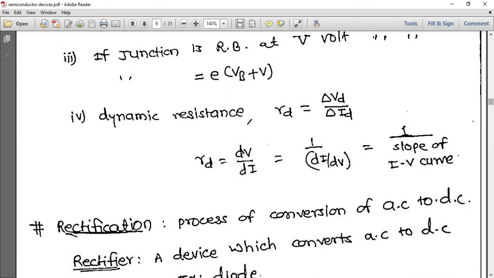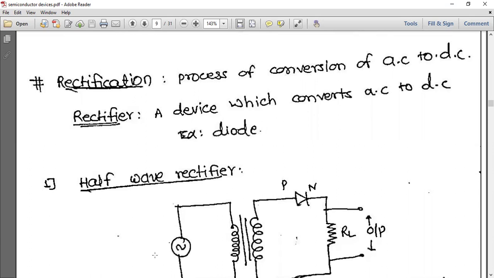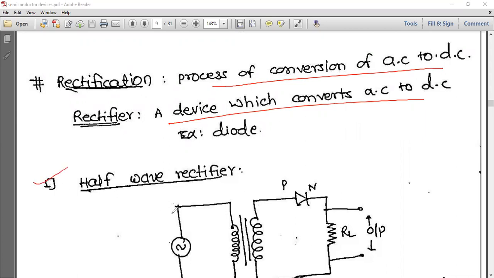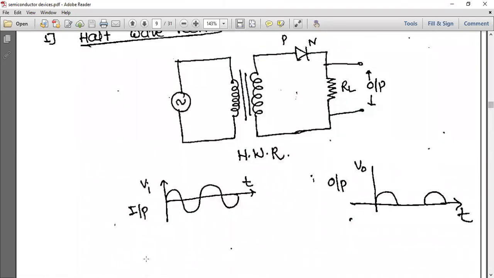Next is rectification. What is rectification? Process of conversion of AC to DC. And the device which converts AC to DC is called a rectifier. In that, first one is half wave rectifier. So you can see here the diagram. We have used one diode. This is primary coil, this is secondary coil, this is diode.